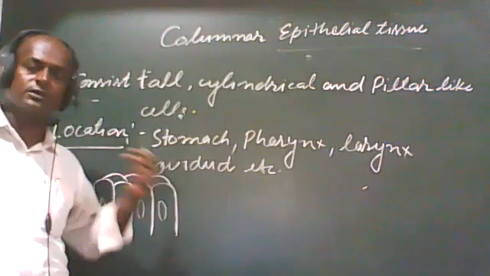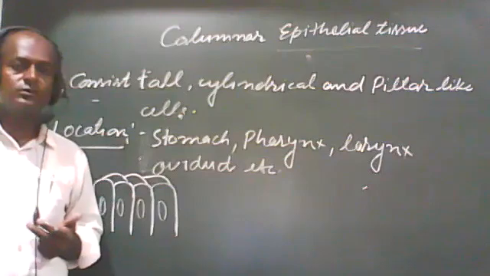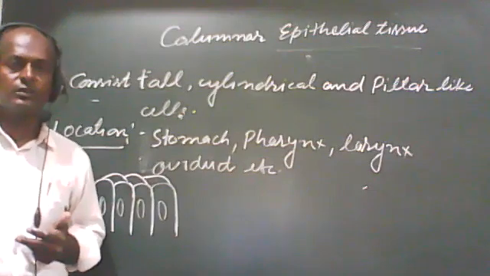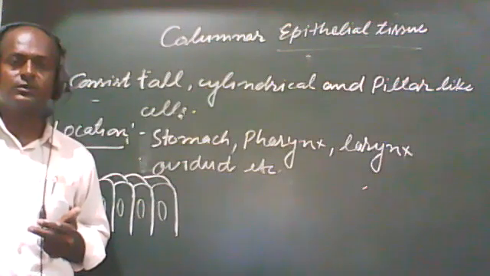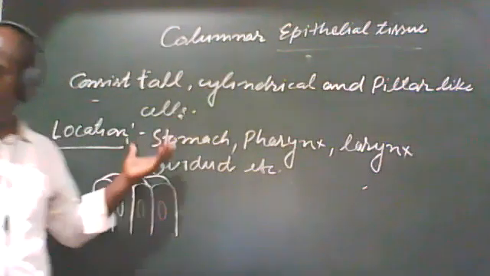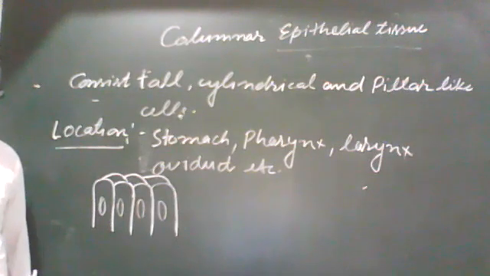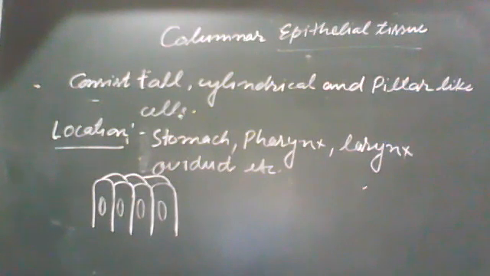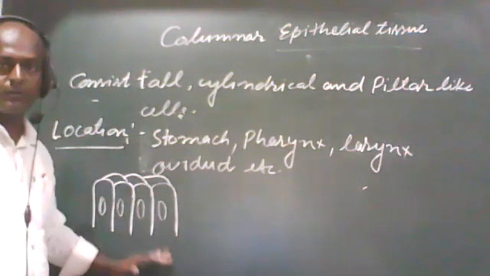As we discussed in cuboidal epithelial tissue, that it is helpful in mechanical support, secretion, and absorption, we can say that the columnar epithelial tissues are also helpful in secretion and absorption. It also provides mechanical support.